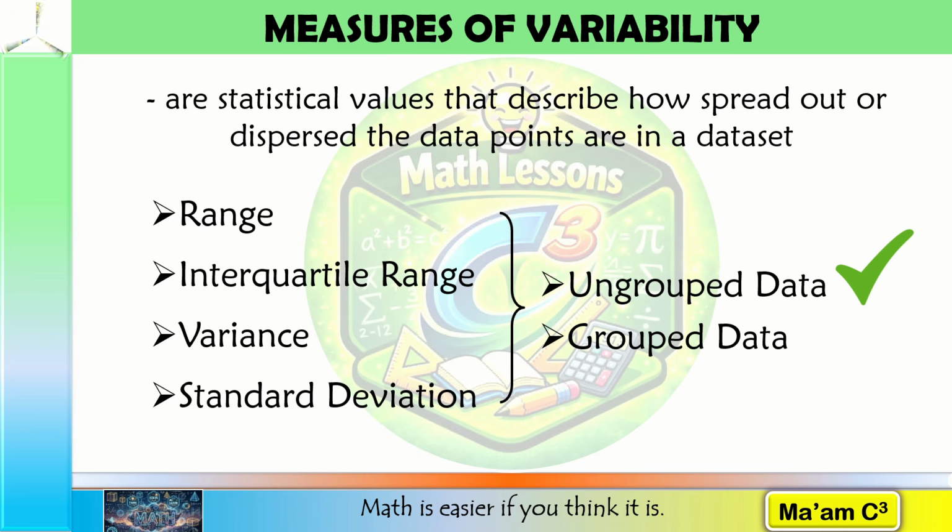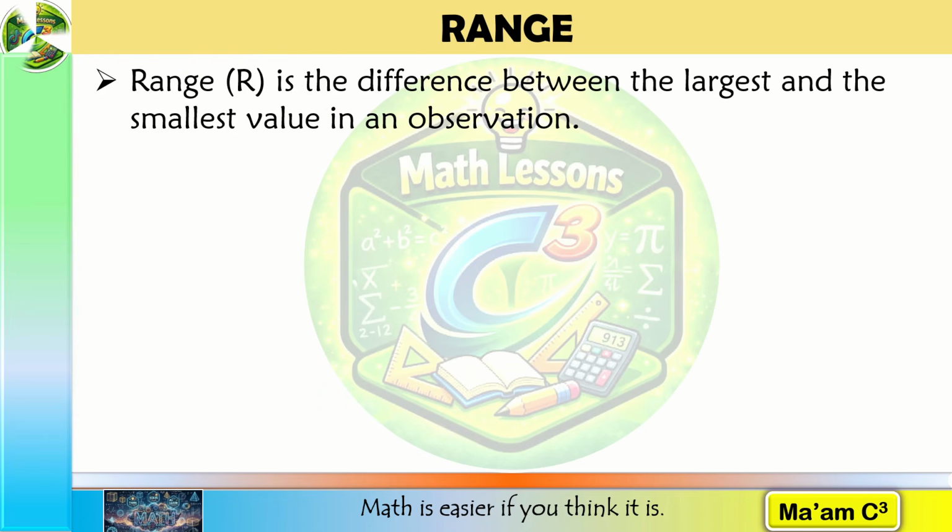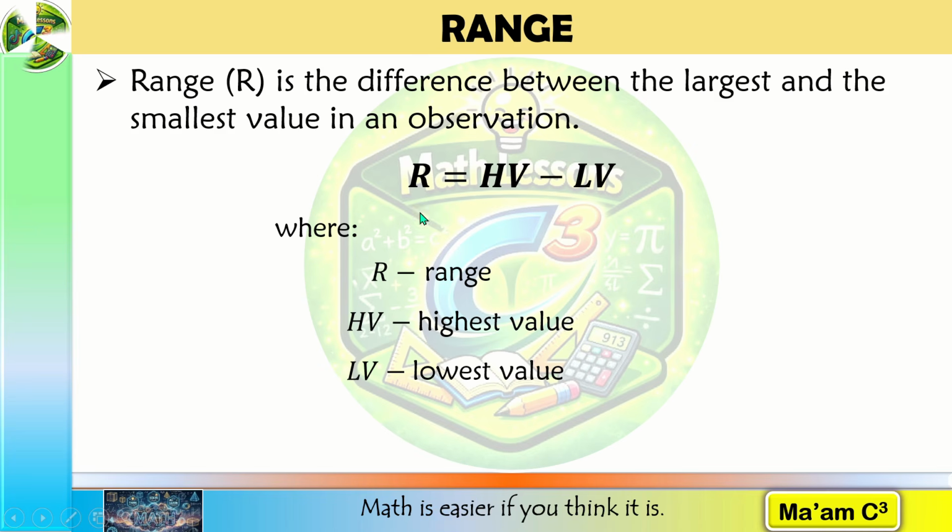As we go through each measure, don't just memorize the formula. Ask yourself, what does this measure tell me about the data? And when would I use it? Let's start with the simplest measure of variability, the range. The range is the difference between the highest value and the lowest value in a data set. So the formula would be R = HV - LV, where R is the range, HV is the highest value, and LV is the lowest value.